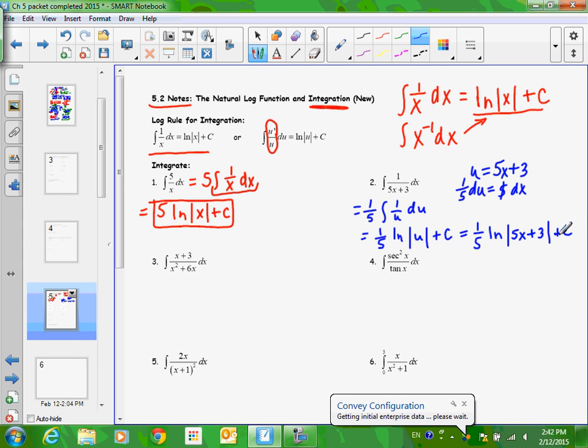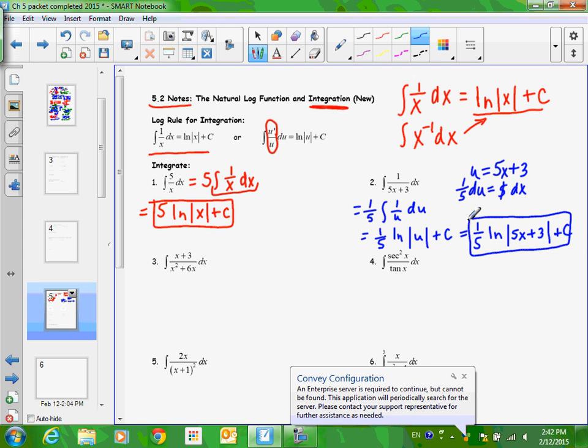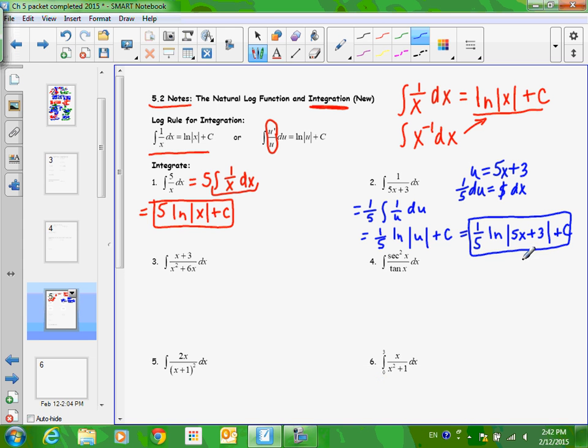Your final answer should not have u in it. And remember, you can always check your work by taking the derivative of your answer, and you should get what you started with. Like in this case, you would have 5 over 5x plus 3, and then the 5 on the top would cancel with the 1/5 if we took the derivative.